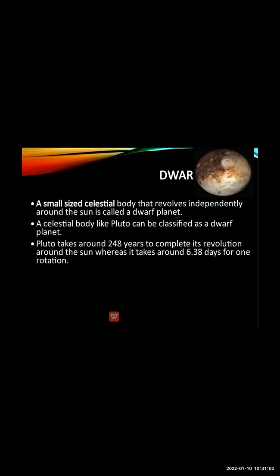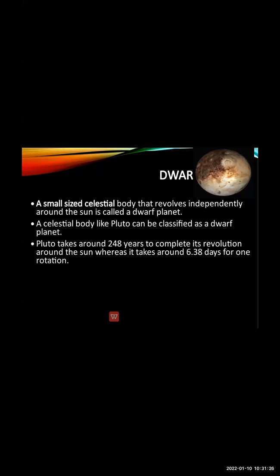One of the dwarf planets which we know is Pluto. Now Pluto couldn't get a place among the 8 planets. Why? Because the size of Pluto was too small as compared to the other planets. That is why Pluto did not get a place in the 8 planets. So this planet was known as a dwarf planet.